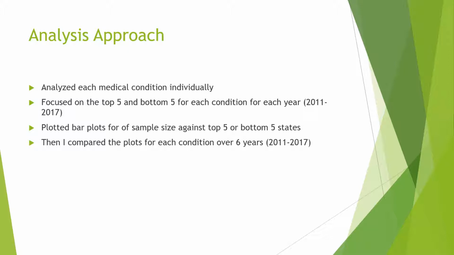Then I will plot bar plots for each sample size, again as the top 5 and the bottom 5 of each state. And then I'll compare to see which states had, for example, the highest number of patients recorded with depression or the lowest number of depression. And I'm doing that for 2011 to 2017.